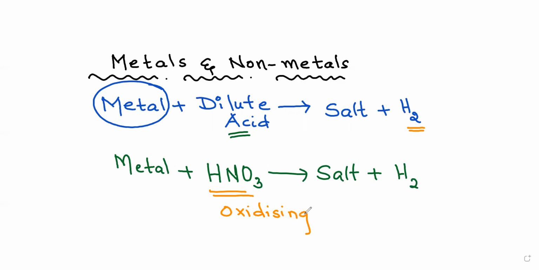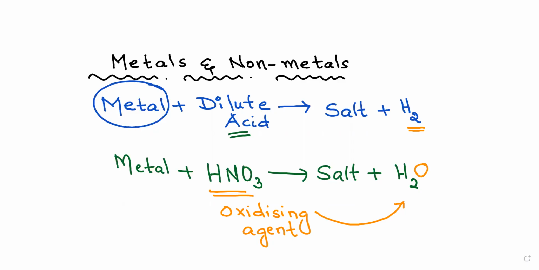What is an oxidizing agent? Any agent which helps in the addition of oxygen. So HNO3 will give oxygen to hydrogen, so it becomes water. So this is the exceptional acid. When a metal reacts with HNO3, it will not give you hydrogen gas, instead it will give you water.